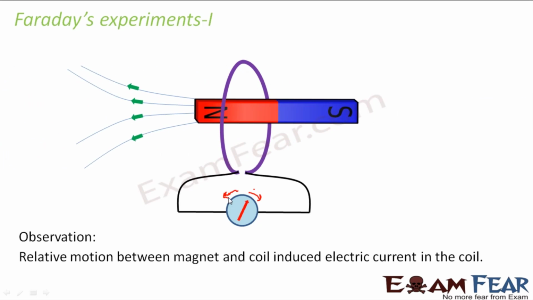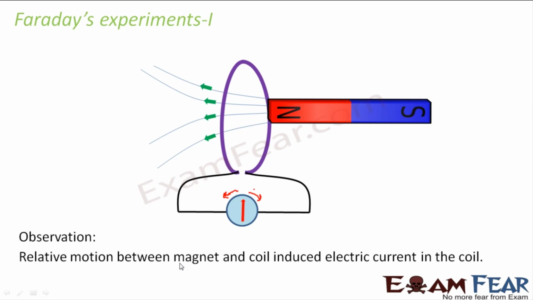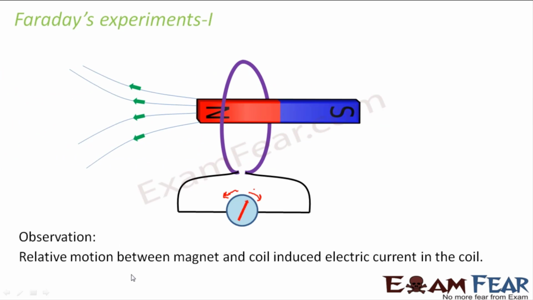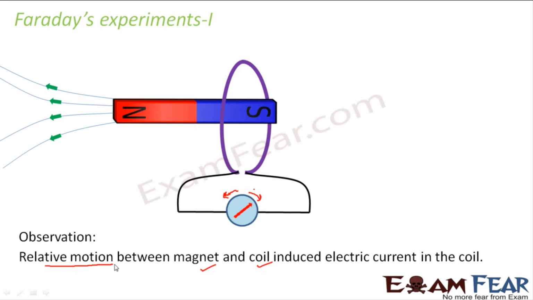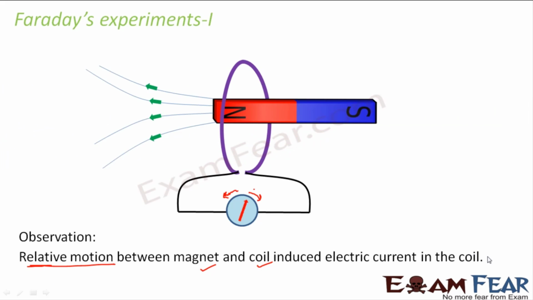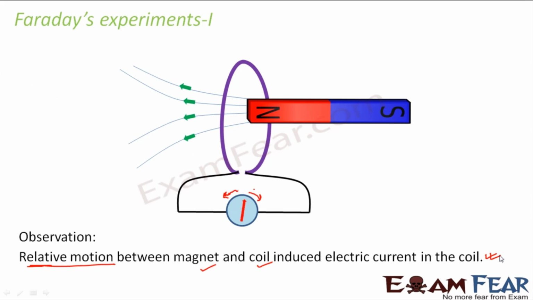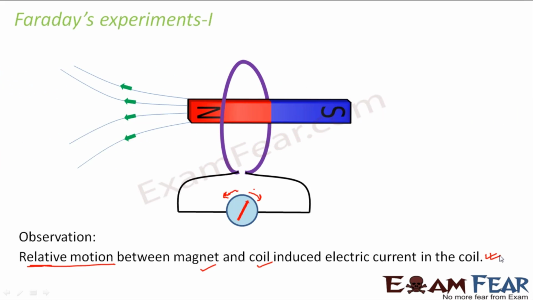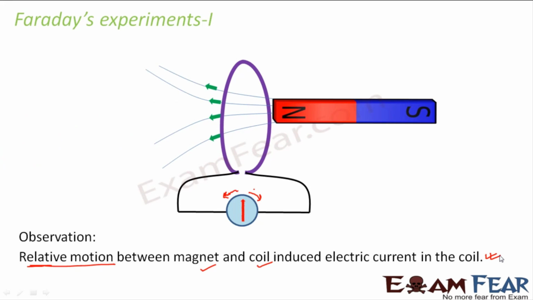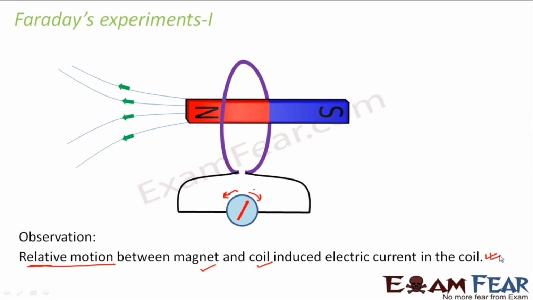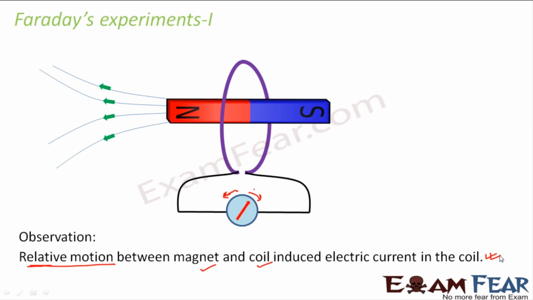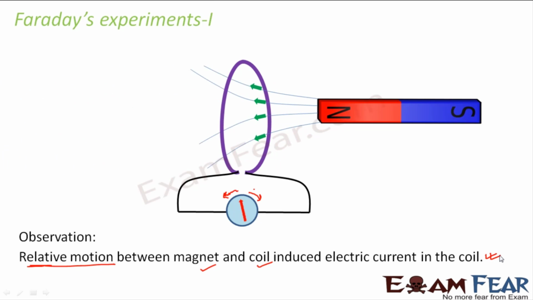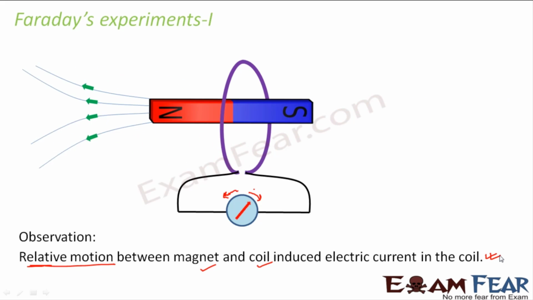So what did he observe? His conclusion from this observation was that relative motion between magnet and coil induced electric current in the coil. He said that it is because of the relative motion between the magnet and the coil that electric current was induced. Now the question was, how can current be induced by relative motion between objects? This was just the first part of the experiment.